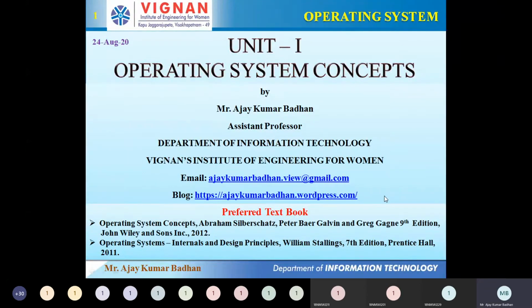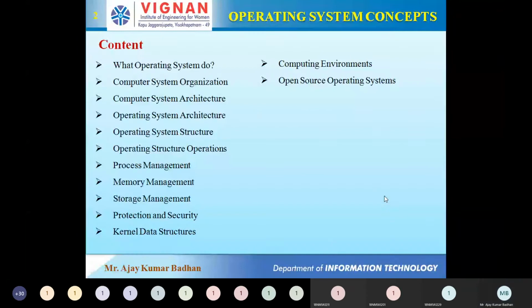Coming to basics, this is the content we are going to discuss in today's session. That is what exactly an operating system does. But before that, we'll discuss what we mean by operating system and what its main purpose is, and the different flavors of operating systems. After that, we'll discuss what exactly the system does, how it is organized, and the different architectures we have here: computer system architecture and OS architecture, followed by the operations.